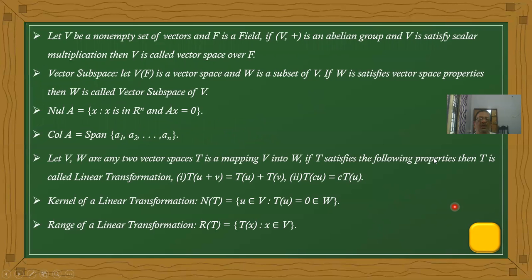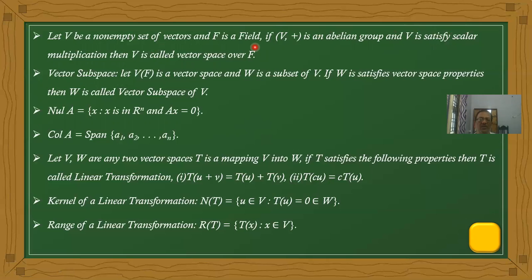V is a non-empty set of vectors, and F is a field. With respect to the internal composition, vector addition, V should satisfy abelian group properties. And with respect to the scalar multiplication, the external composition, V should satisfy scalar multiplication properties. Then V is called a vector space over F.